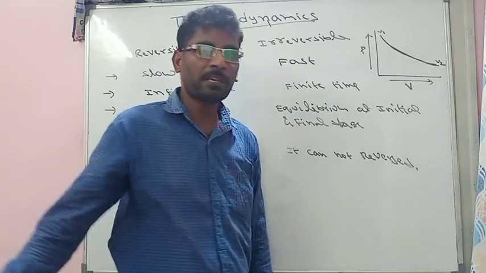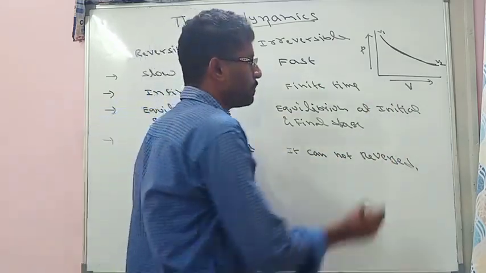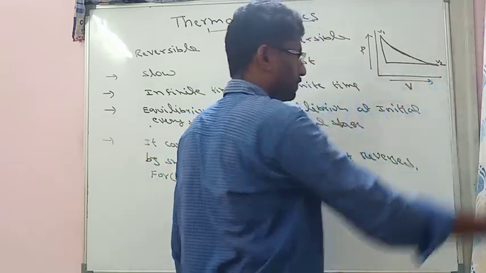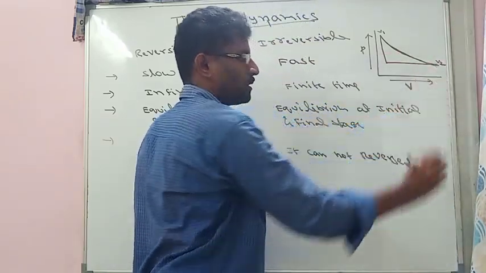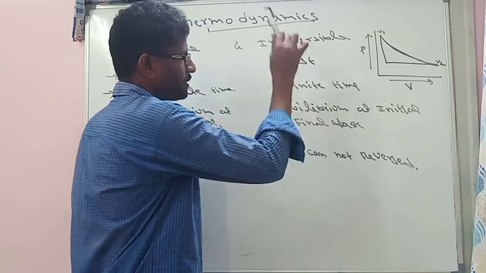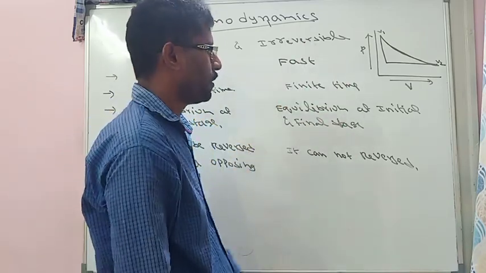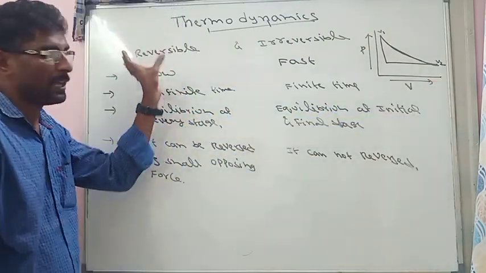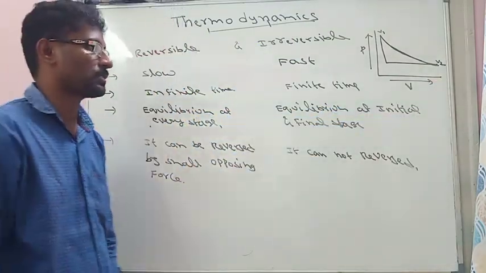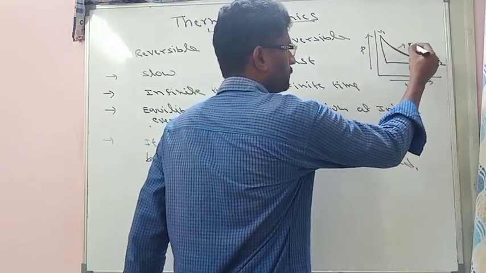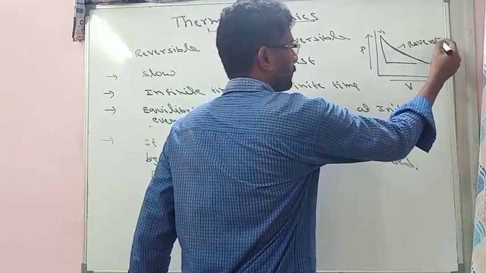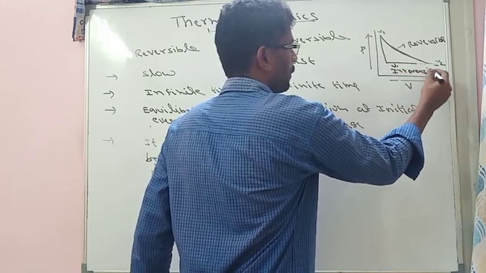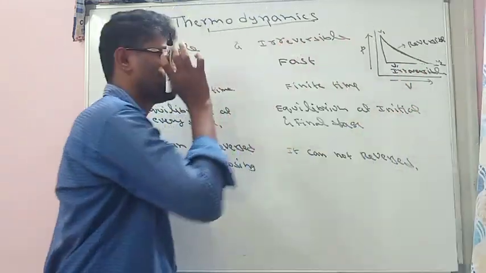If the process is taking place in finite steps, finite step means it is directly coming to the final volume in one step. So that is called an irreversible process. So irreversible takes place in finite steps, and reversible takes place in an infinite number of steps. So this process is called reversible and this is called irreversible.